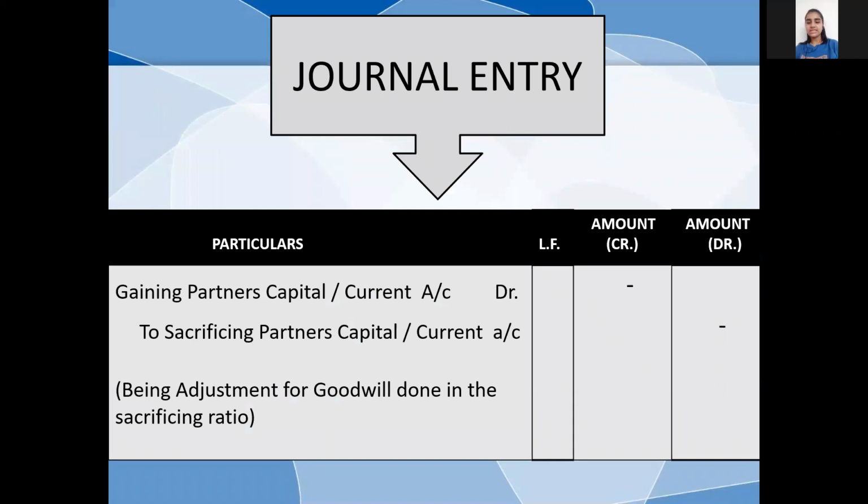Let's take a look at its journal entry. The entry will be: gaining partners' capital or current account debit, to sacrificing partners' capital or current account.